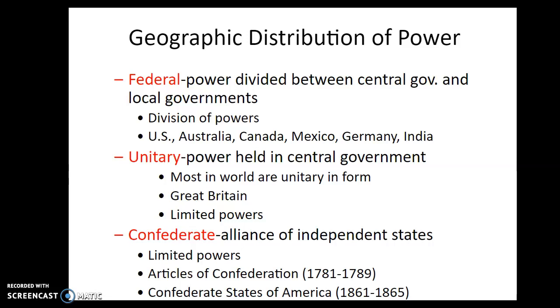The Confederate States of America, this was during the Civil War, 1861 to 1865. Again, the southern states rebelled, broke away from the Union, and called themselves the Confederate States of America. They were also a confederation. We'll talk more about this with the Constitution, but basically they were very, very limited in their power and what they could do.